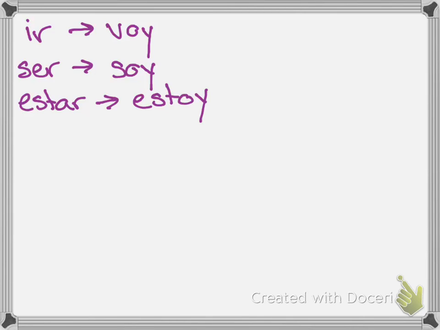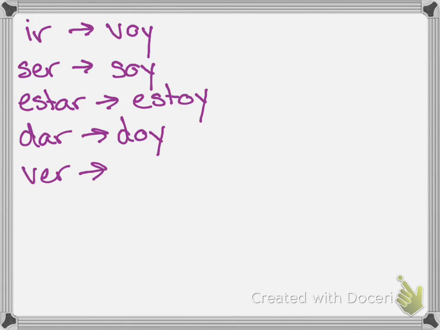Another irregular one like these is dar, to give, changes to doy. Okay, so doy mucho tiempo a mis estudiantes para practicar en casa. No doy mucha tarea. Yo doy ayuda cuando es necesario.